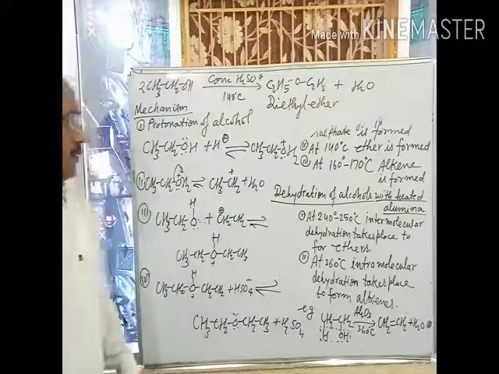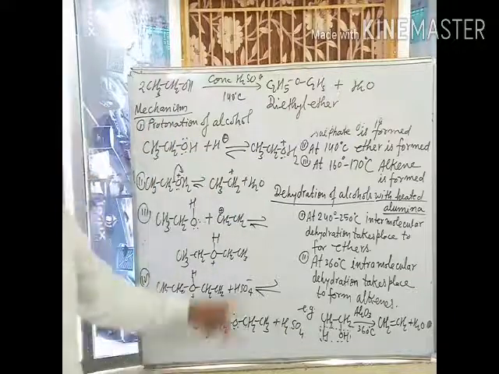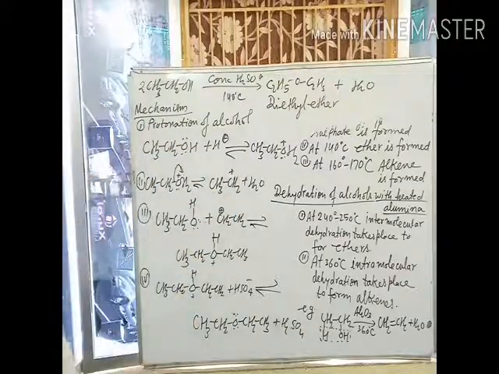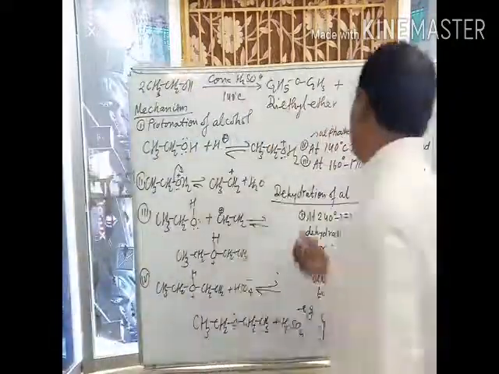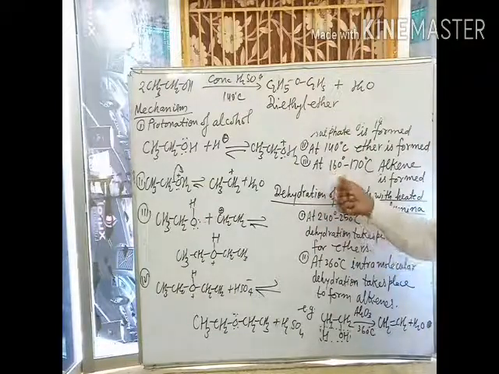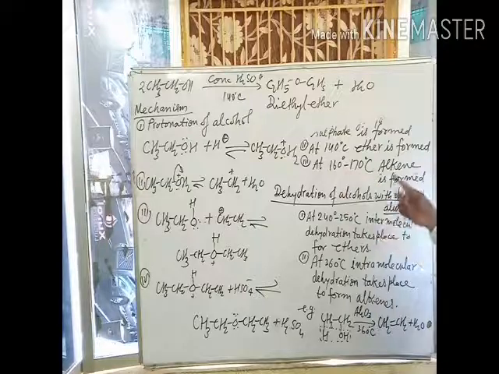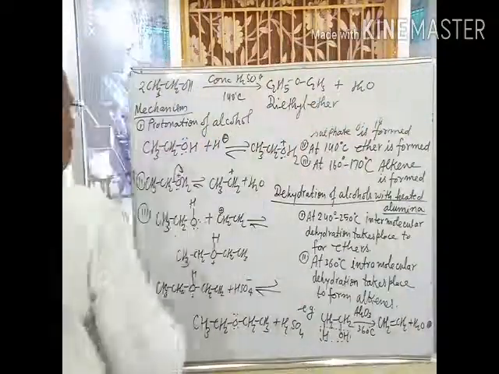Now, what is the action of concentrated sulfuric acid with alcohol at higher temperature, that is 160 to 170 degrees Celsius? When an alcohol is heated with concentrated sulfuric acid at 160 to 170 degrees Celsius, ethene is formed. This is also a dehydration reaction.